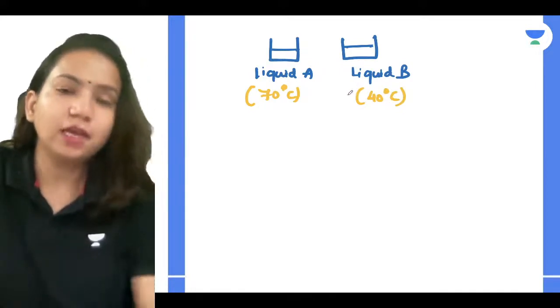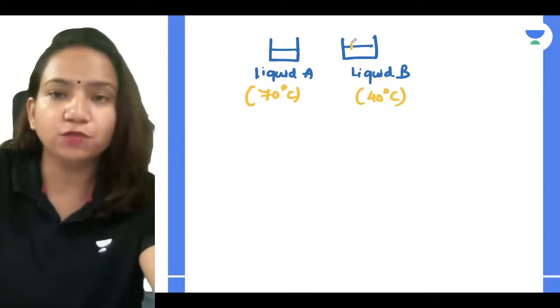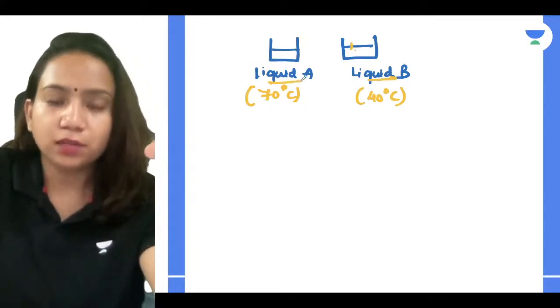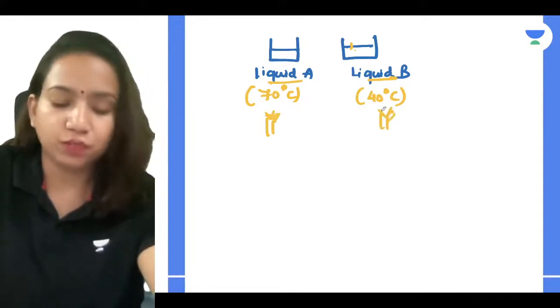Now, liquid A obviously will start boiling later and liquid B will start boiling before. You started heating both of them at the same time.